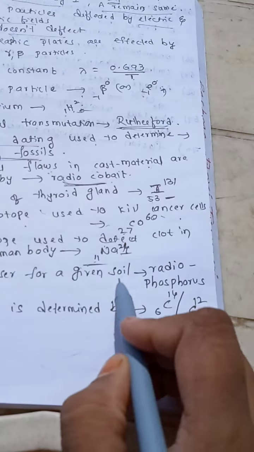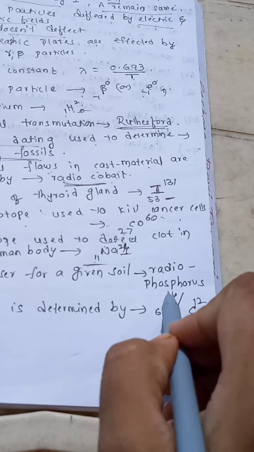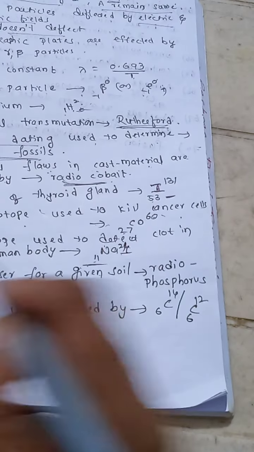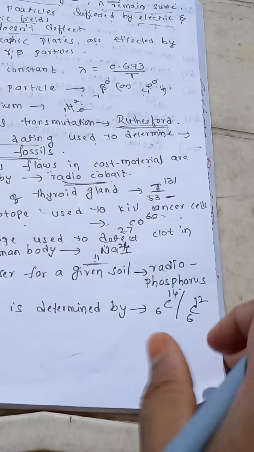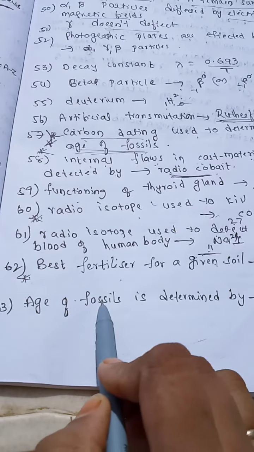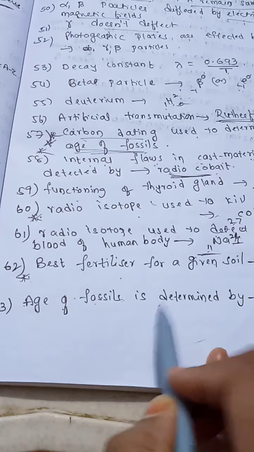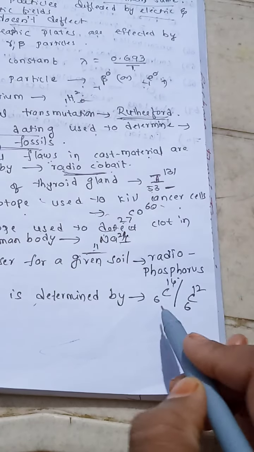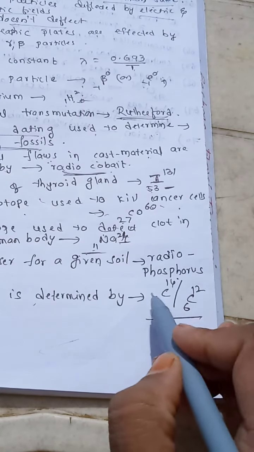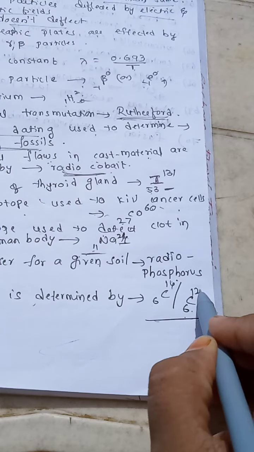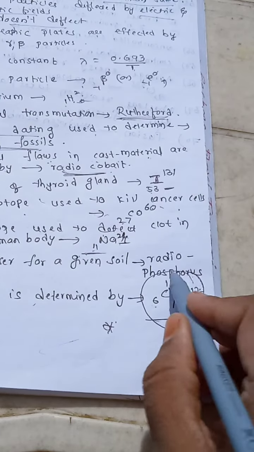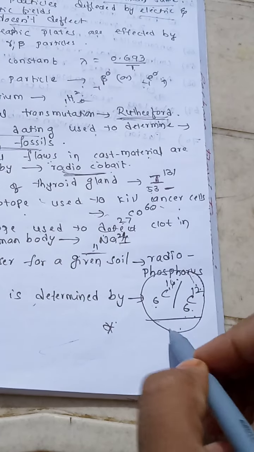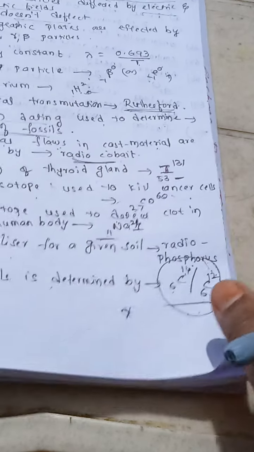Now next, the best fertilizer given to the soil is radiophosphorus. Next, how do we determine the age of fossils? The age of fossils is determined by the ratio of C 6-14 to C 6-12. This is a most important question bit. By this ratio we determine the age of fossils. Right?